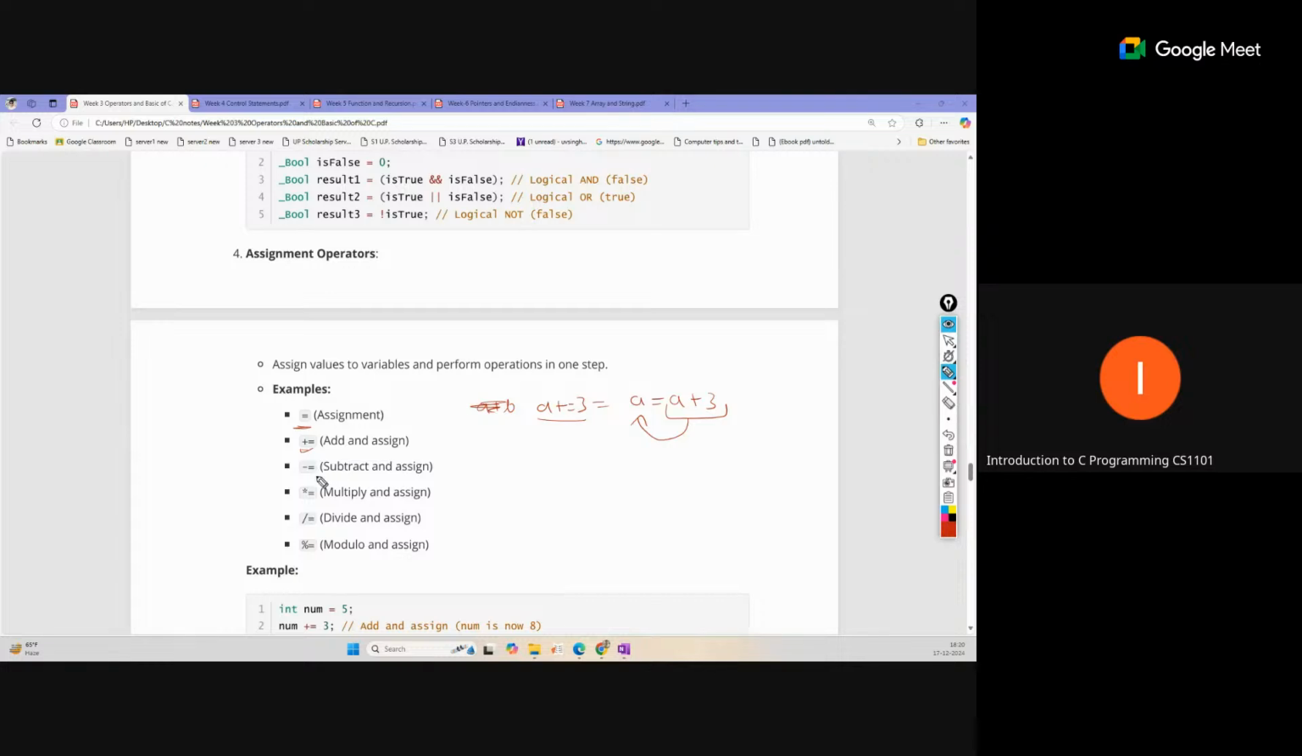All these types of operators, minus equal to, into equal to, division equal to, modulo equal to, come under the assignment operator. Okay, so this is one.